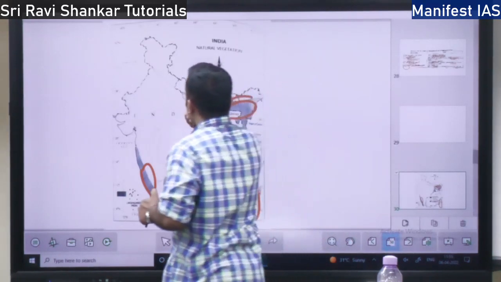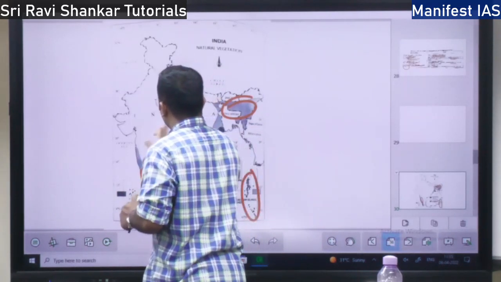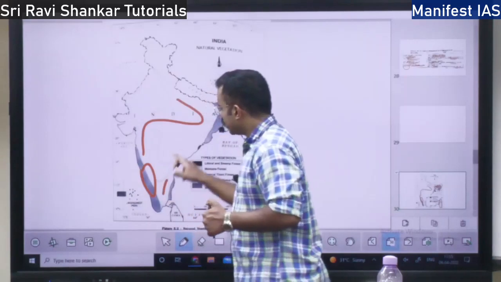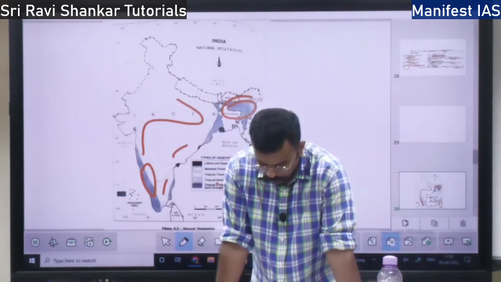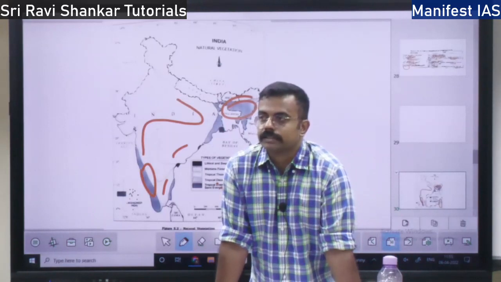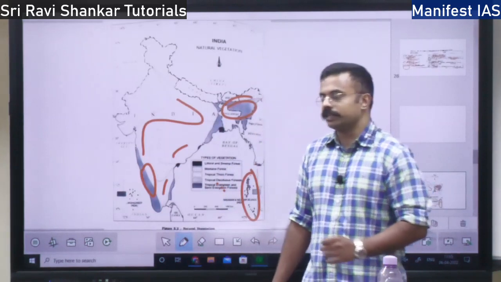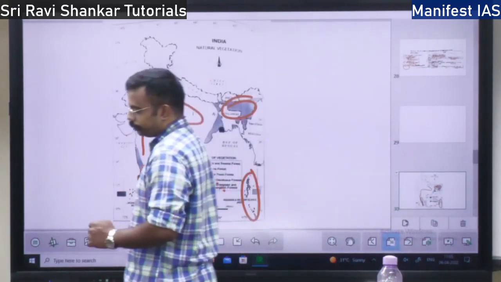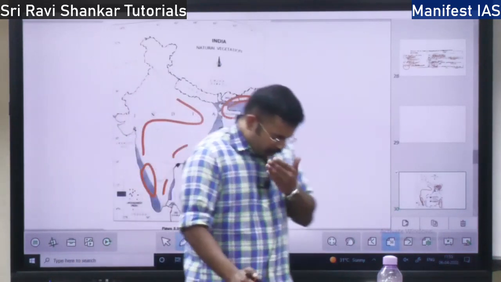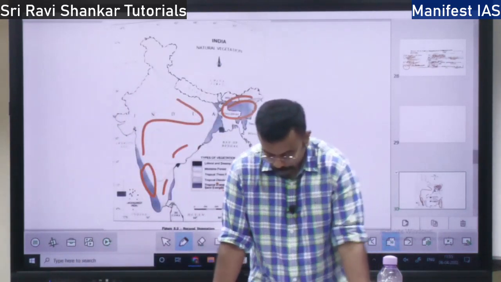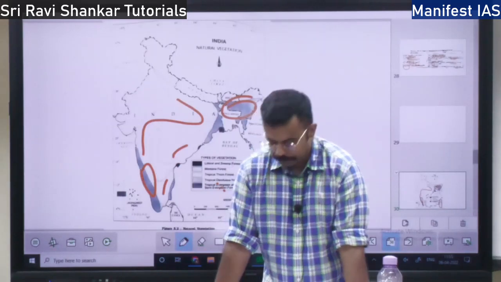So this entire region, the tropical deciduous forest, is the most widespread forest in India. Deciduous forest means what? It is a monsoon forest, based on monsoon. The rainfall in the deciduous forest ranges from 70 centimeter up to 200 centimeter.